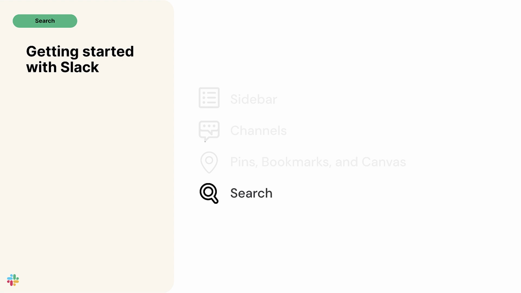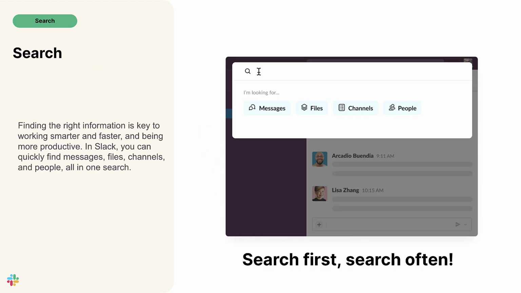Our final topic in this video is all about search. This is one of the most powerful tools inside of Slack because you can quickly find messages and files and channels and people. You can even search transcriptions of video to find the right videos. It's incredibly powerful. Here at Slack, we often say search first and search often.